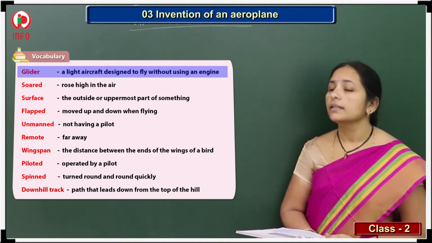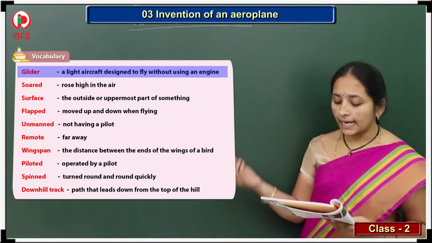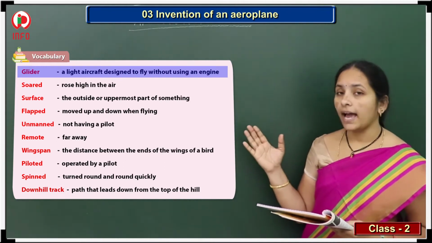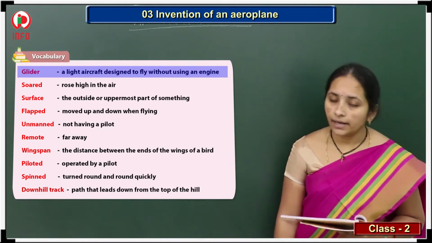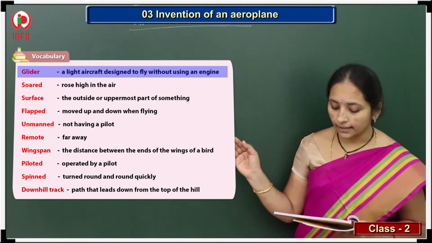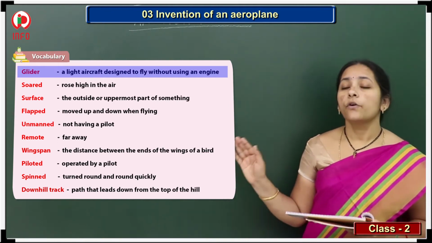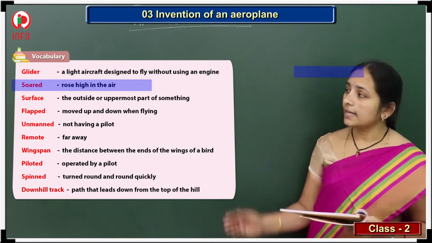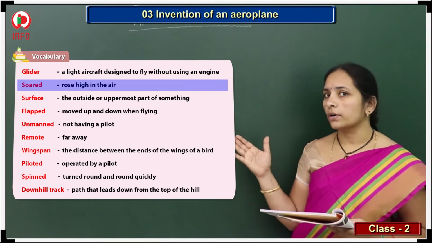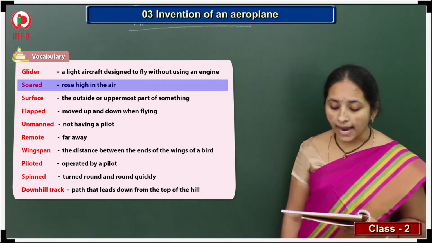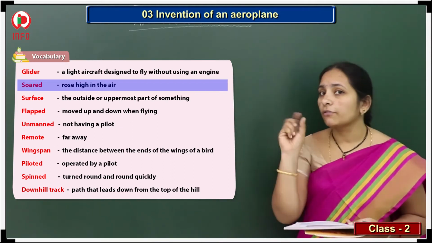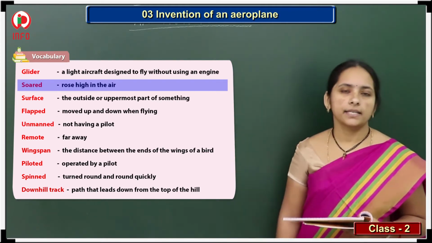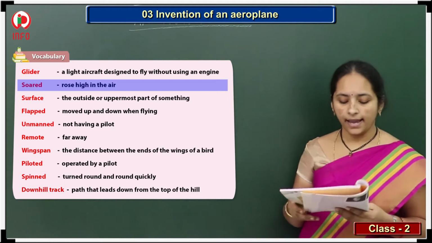The first one, glider. Glider means what? Yes, without engine. A light aircraft designed to fly without using an engine. And the second one is soar. Soar means rose high in the air. Rose here does not mean the rose flower. So rise, that is flying in the high places. That is, rose high in the air.